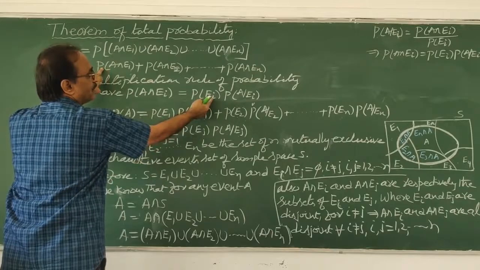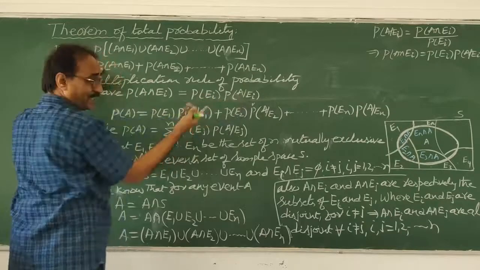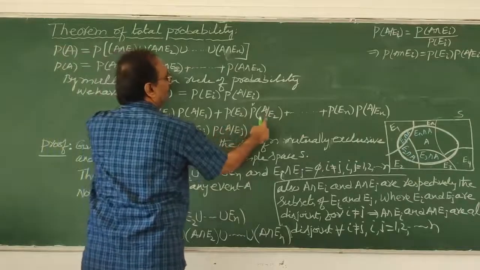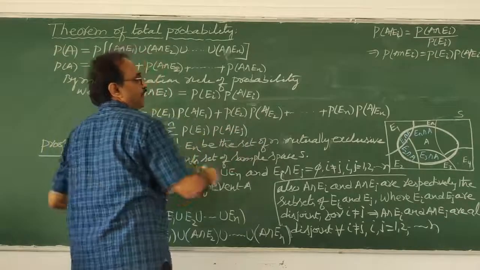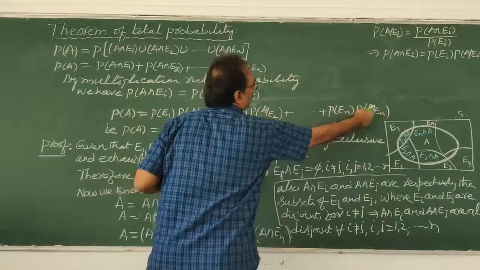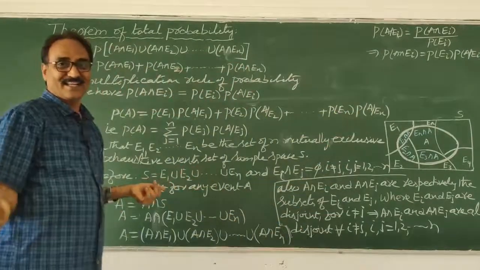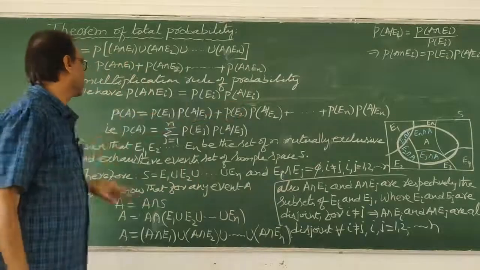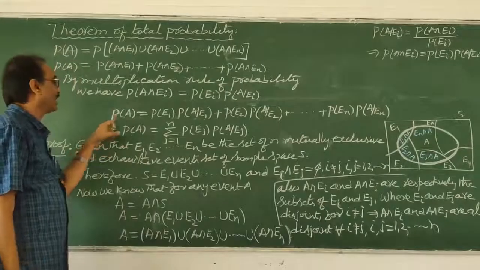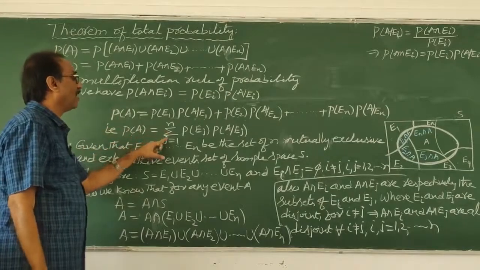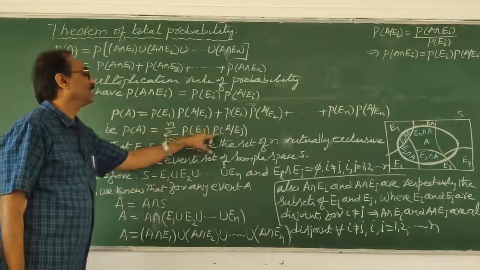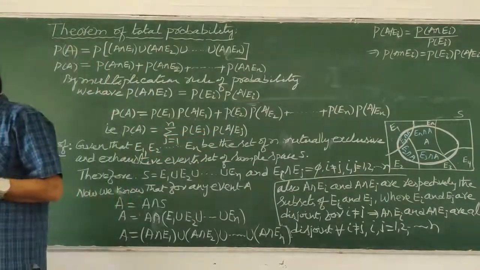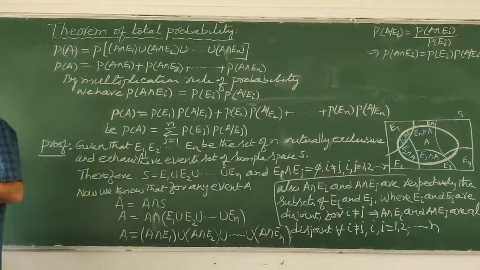Instead of i I put 1, P of E1 into P of A given E1. Correct? Okay. Here instead of i I put 2, P of E2 into P of A given E2. Correct or not? And so on, P of En into P of A given En. Over. So by the multiplication rule I applied here, I got this. Symbolically, P of A is equal to sigma j equals 1 to n, P of Ej into P of A given Ej. That is the total probability theorem. So without any problem we got it.